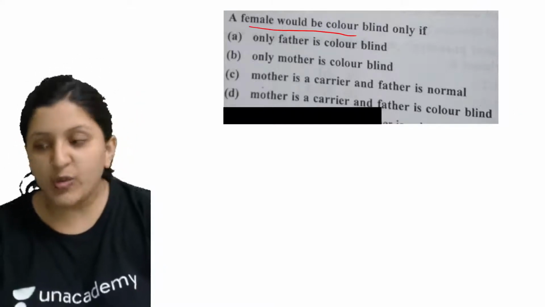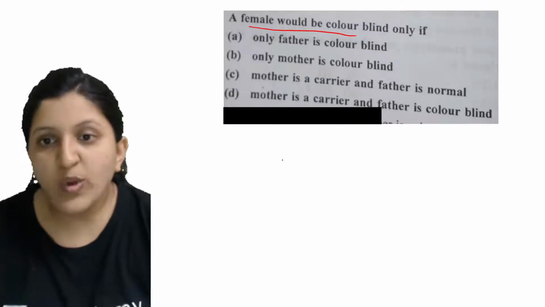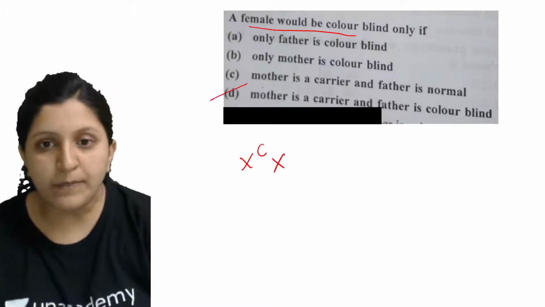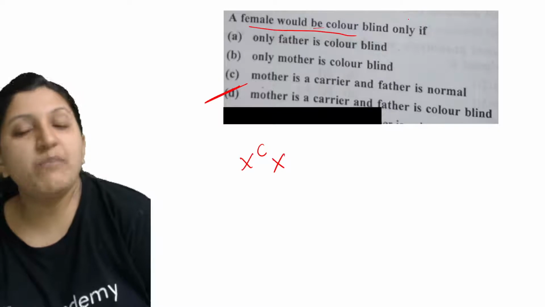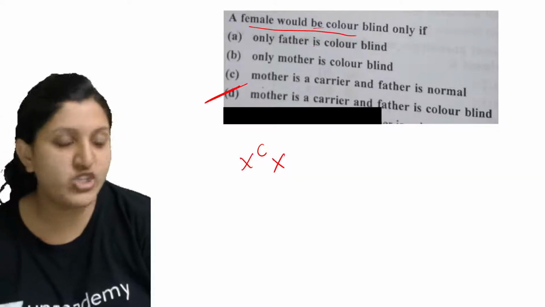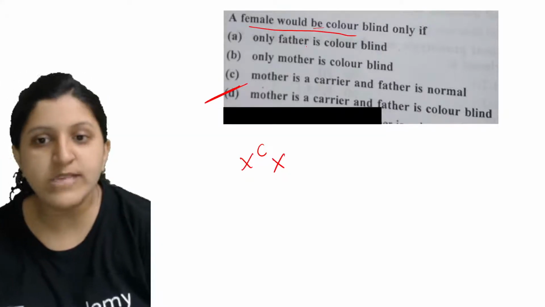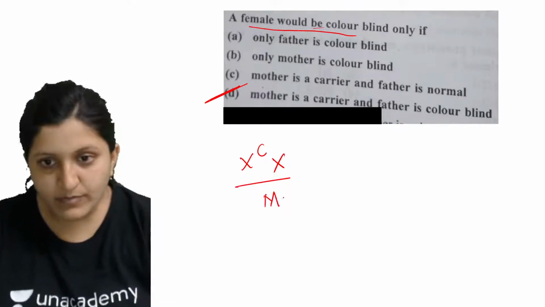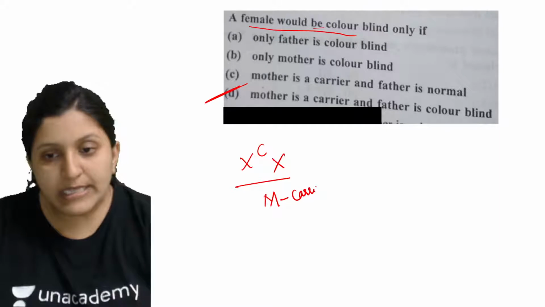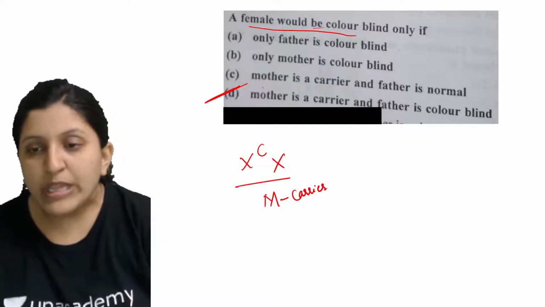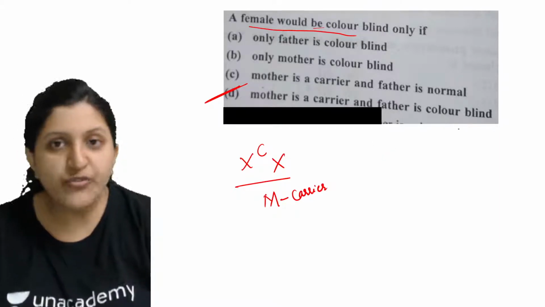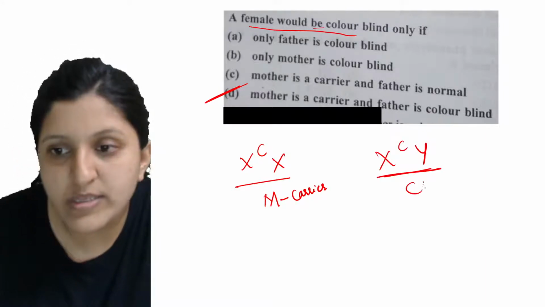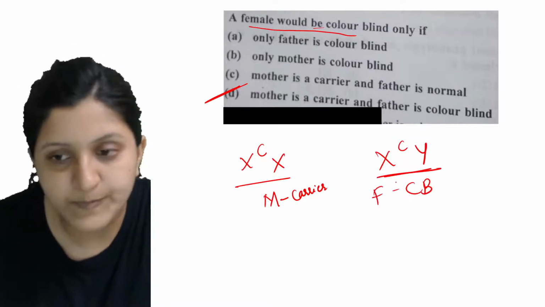Let's have a look at this case study now. Let's say mother is a carrier. We are going with this option because a female can be colorblind only if both of her genes are affected, both of her chromosomes are affected. So now this is a mother, and mother is a carrier. We'll go with this option also for father. Father is colorblind. So this is a colorblind father.